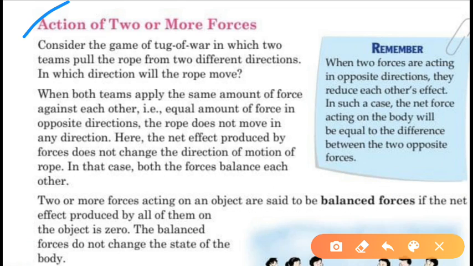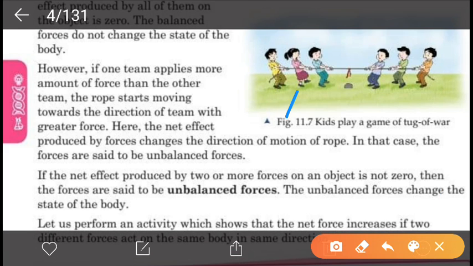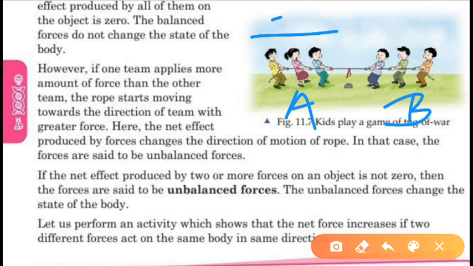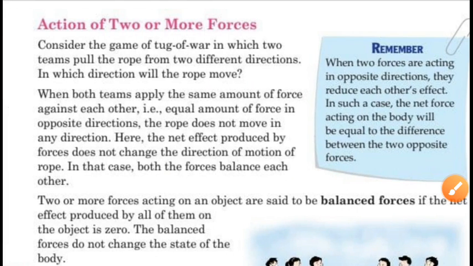So, let us consider a game of tug of war. In this, two teams pull the rope on their side. As you can see in the figure over here, there are two teams, team A and team B. They are pulling the rope, one on this side and the other on this side. So now what is actually happening? By the application of force, the knot will move either to the left side or to the right side. Let us see and discuss that.